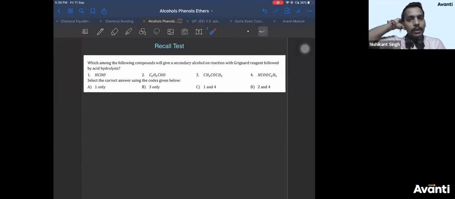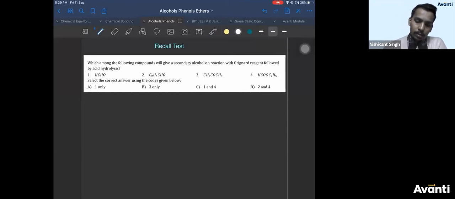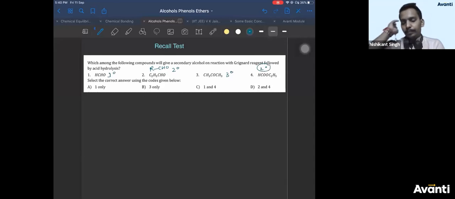Right. So if you see this carefully, which among the following gives secondary alcohol on reaction with Grignard reagent after acidic hydrolysis? I had already told you yesterday, formaldehyde gives primary alcohol, aldehyde gives secondary alcohol, ketone gives tertiary alcohol. So this is ketone, it will give tertiary alcohol. This is formaldehyde, it will give primary alcohol. This is RCHO, it will give a secondary alcohol, and this will also give a secondary alcohol, right?